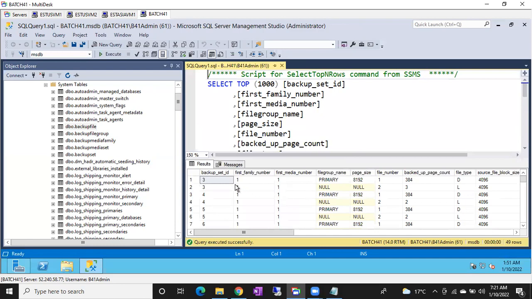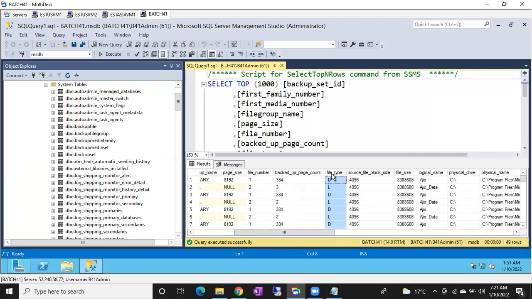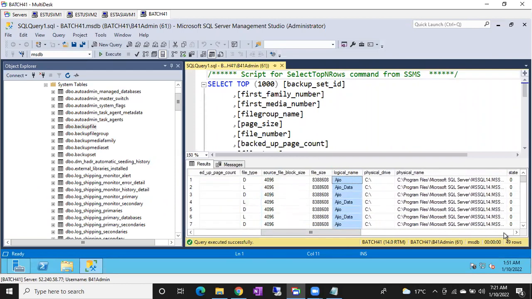So you can see here under this backup set ID, you don't need all the columns, guys. This is file type, whether it is a data file or log file, on which file and on which database they took the backup. Till now, you can see 49 entries. That means 49 backups are completed, including your full, differential and log backups. Each entry is one backup.